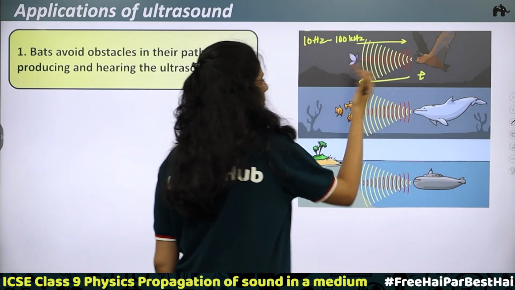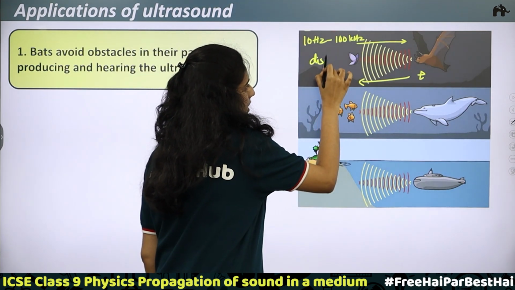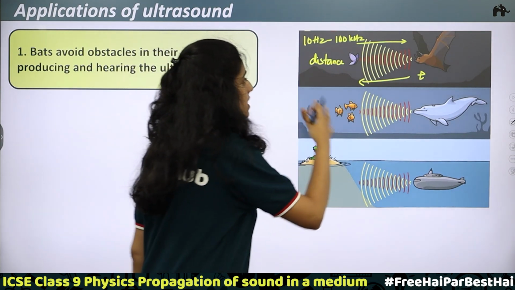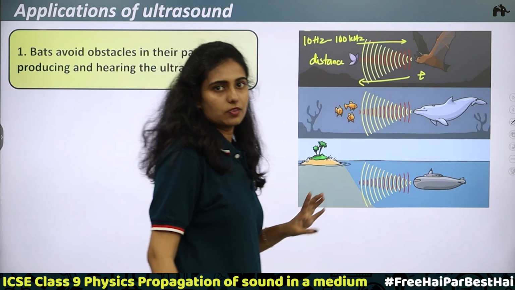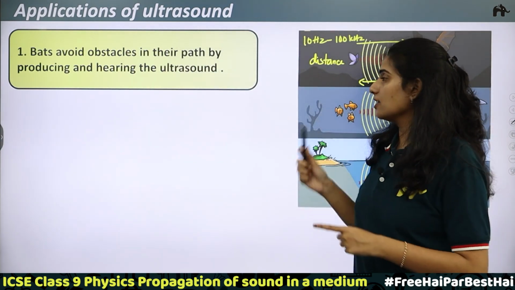With this time, it will be able to find the distance of the insect, at what distance it is, and in which direction it is moving. All these the bat will be able to calculate. So this is the first application of ultrasonic sound.